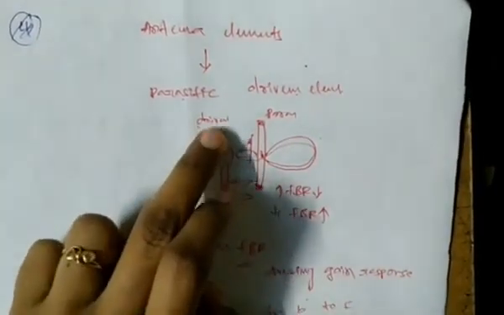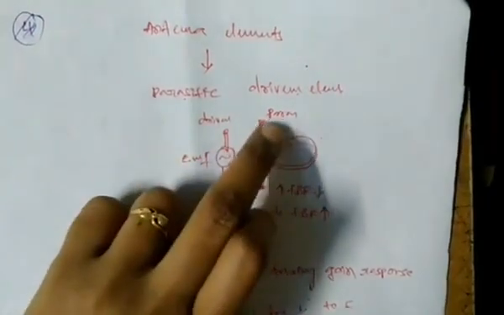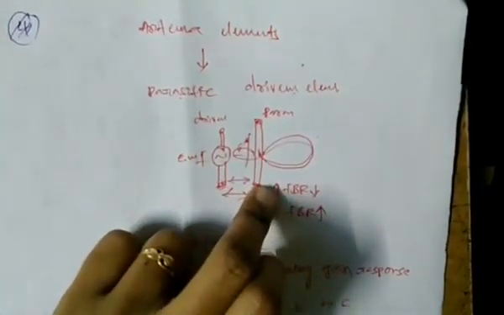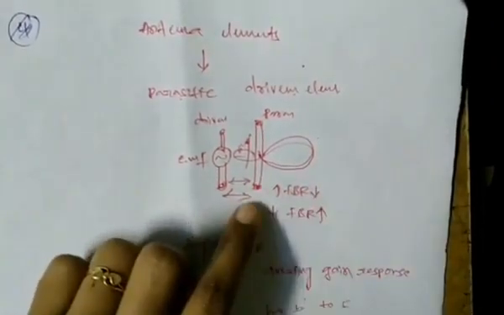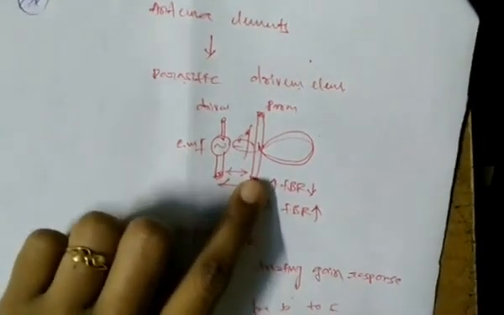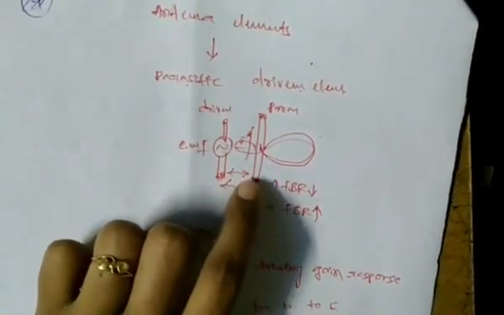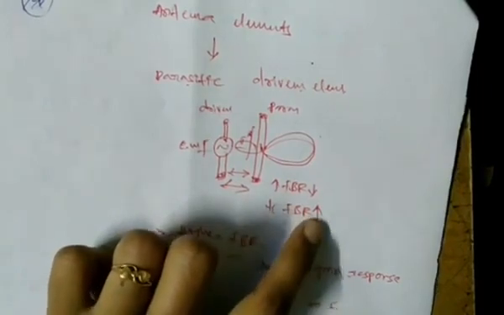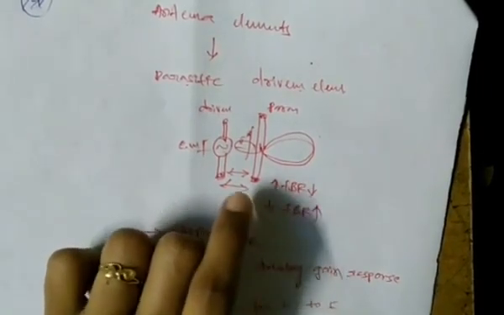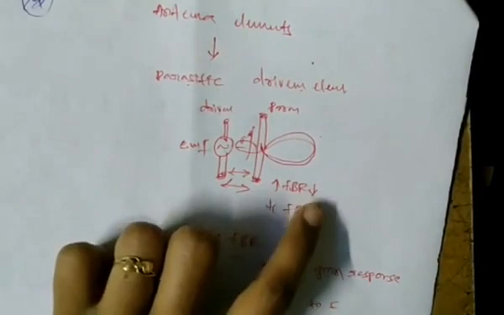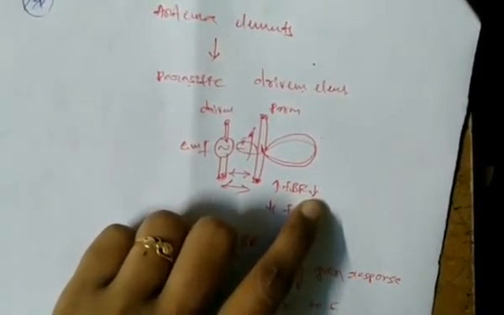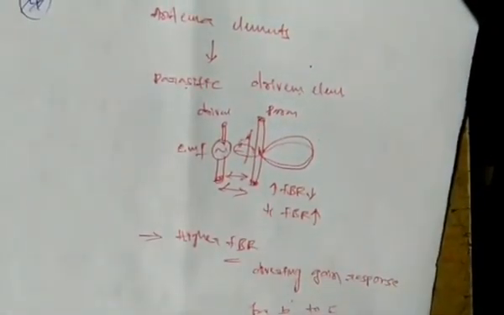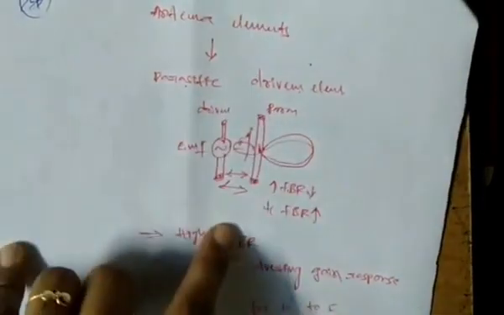In the driven element the EMF will be induced, and in the parasitic element the current flows. The FBR depends on these antenna elements also. How does the FBR depend on the antenna elements? Whenever the spacing between the antenna elements decreases, the FBR increases. If the spacing between the antenna elements increases, the FBR decreases. Like that the FBR also depends on the spacing between the antenna elements, and on the electrical length of the parasitic element.